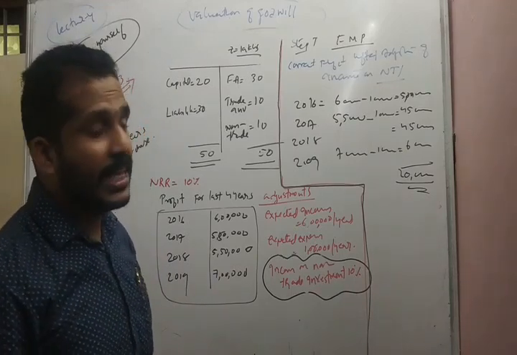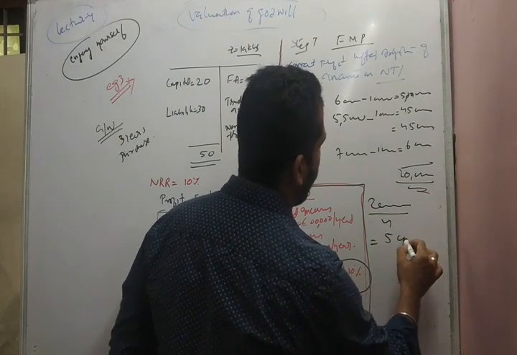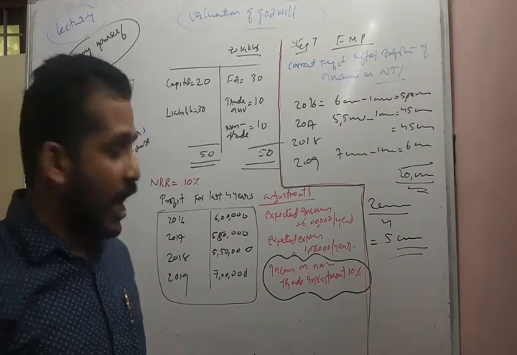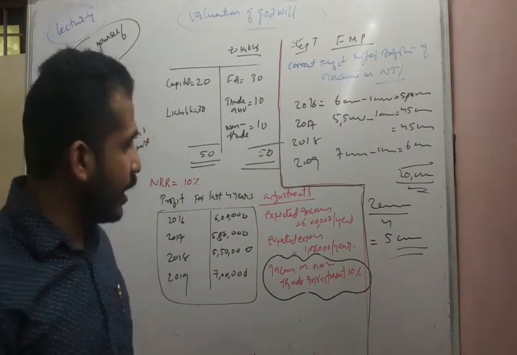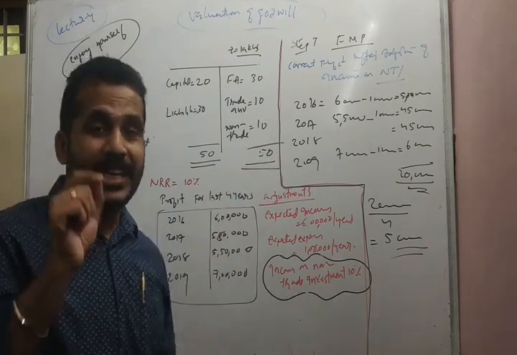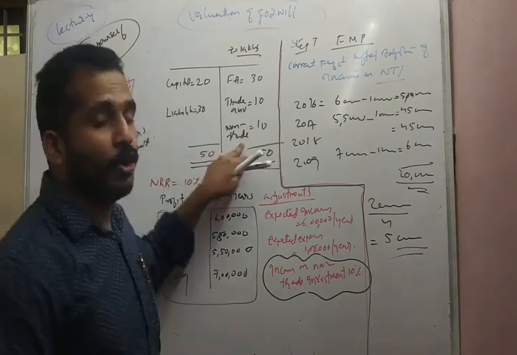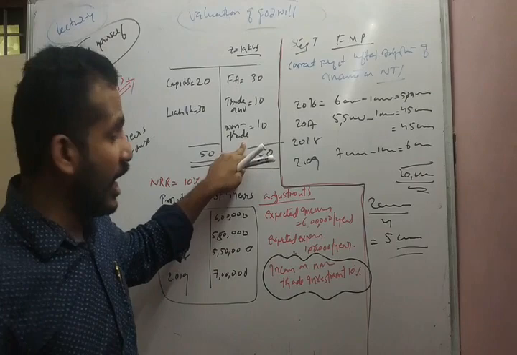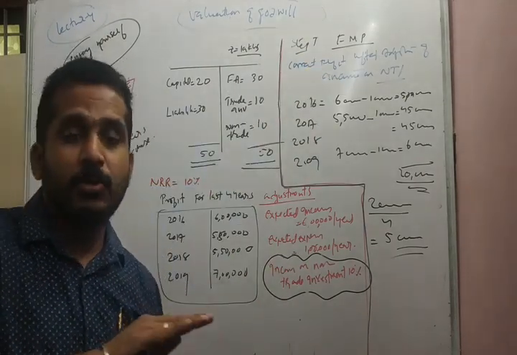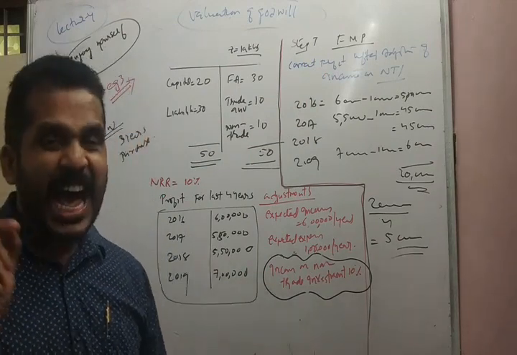total profit. And what is the average profit? 20 lakhs divided by 4 years, we will get 5 lakhs. So 5 lakhs is the average profit for the last 4 years after ignoring the income on the non-trade investment. So students, please consider while we are calculating the capital employed, we are ignoring the non-trade investment. In the same way, while calculating the future maintainable profit, from the given profit, we have to deduct the income on such non-trade investment before arriving at the average profit.